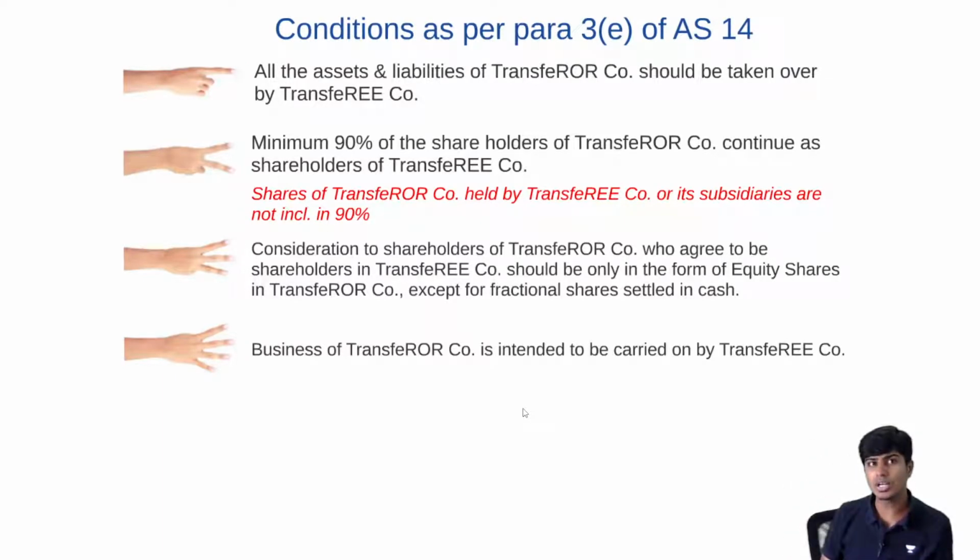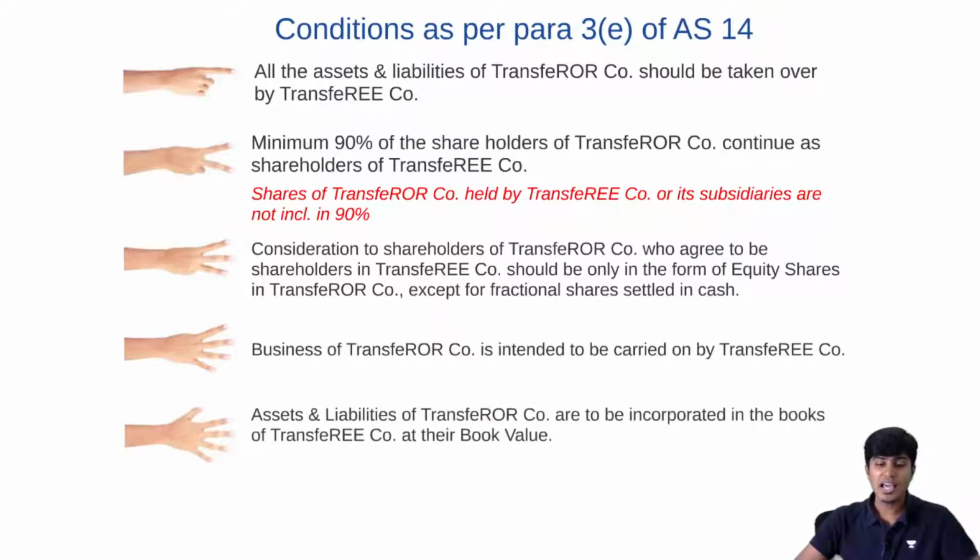Sir, what if we don't continue? Then it will no longer be amalgamation in the nature of merger. It will become amalgamation in the nature of purchase. Let me repeat. If any one of these 1, 2, 3, 4 or the fifth condition that I will tell you is not satisfied, then it will not become amalgamation in the nature of merger. It will become amalgamation in the nature of purchase. Got that, guys?